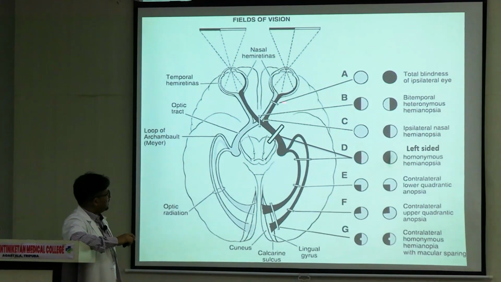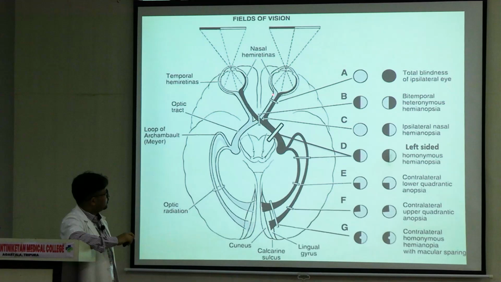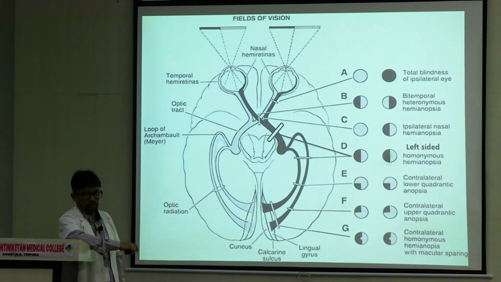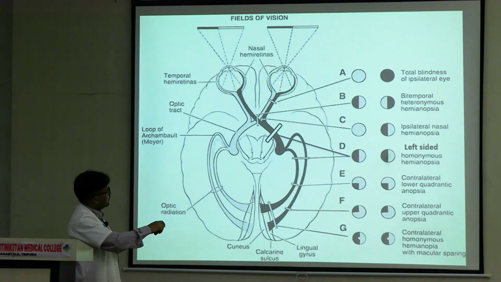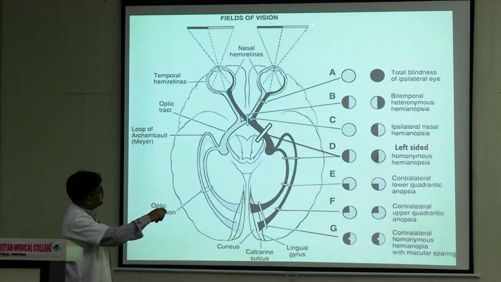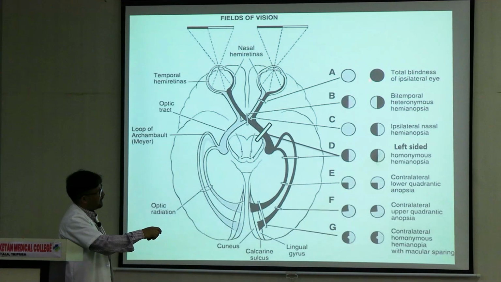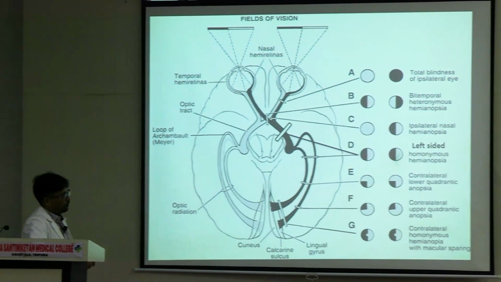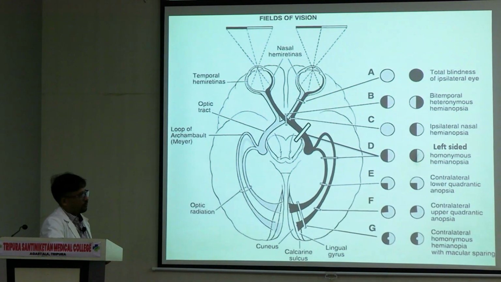For example, in the first case, if you see lesion number A, there is a transection here. This whole thing is gone. Both the temporal and nasal retinal fibers of the right eye are affected. So I trace it back to the retina and I see that both sets of fibers are affected. So both the temporal half and nasal half of the field are affected. What we see is complete blindness of the affected eye. This is called anopia. Anopia is a complete loss of the field of this side.